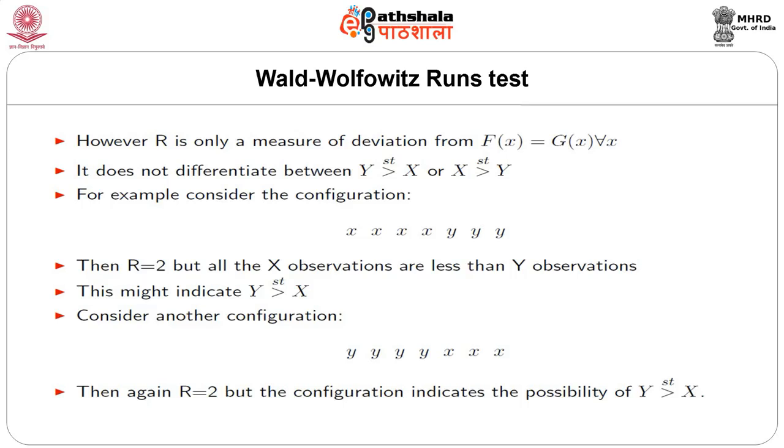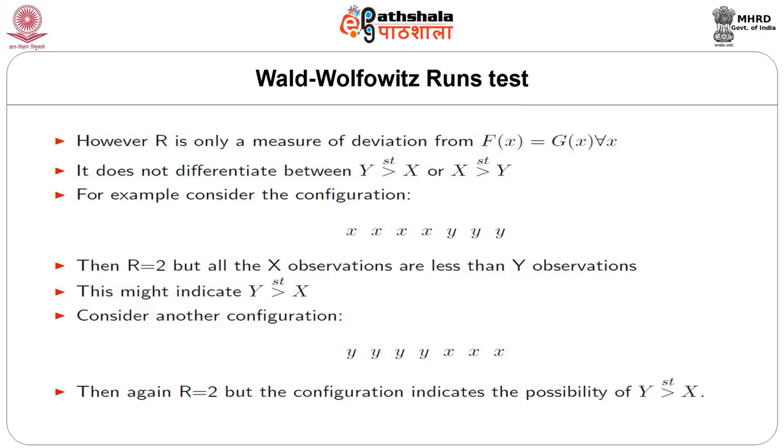For example, consider the configuration X, X, X, X, that is 4 X's in a row, and then 3 Y's in a row. Then the number of runs R in this case is 2, but all the X observations are less than the Y observations.